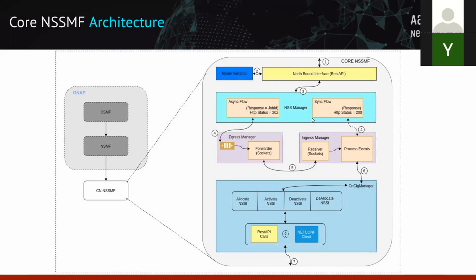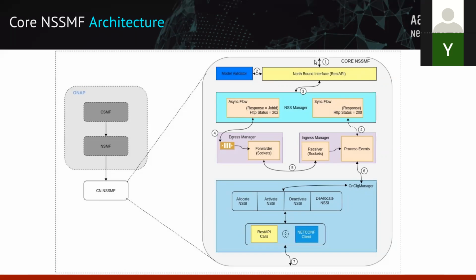Our core network NSSMF architecture constitutes an outbound API component, which exposes a bunch of APIs. In the next slide, I'll show you all the five interface APIs exposed towards the SO, and you can register the whole core NSSMF with ONAP itself. From that registration, you would be able to receive requests and perform the actions. So this is your northbound interface.